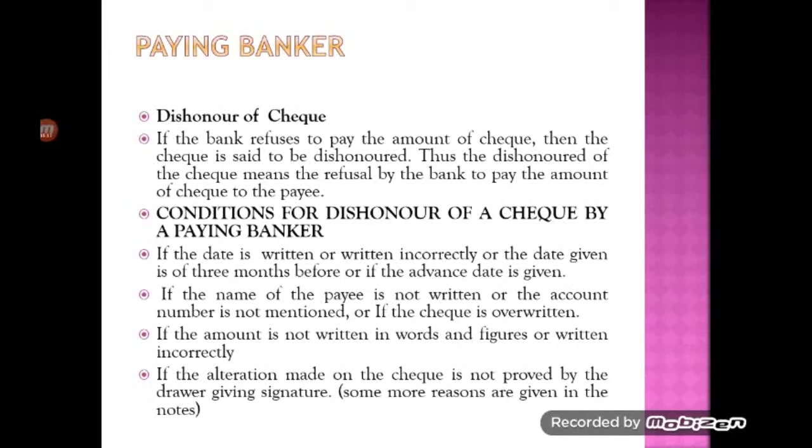If the bank gets a notice of either death or insolvency or insanity of the customer, or winding up of the company if it is a company's account, in that situation also he has to stop making payment. So during these situations, the paying banker stops making the payment, which is called dishonor of the check.